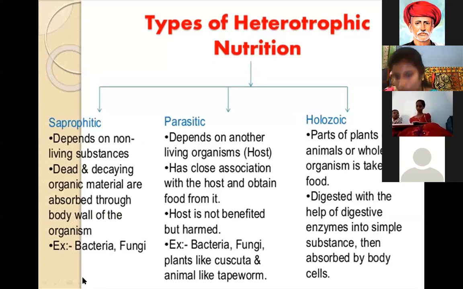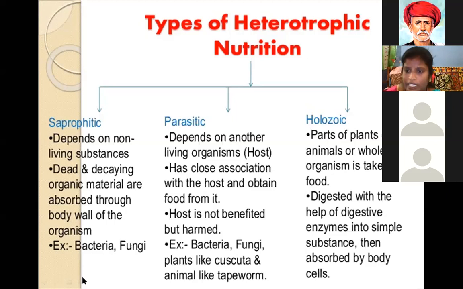The food is digested with the help of digestive enzymes into simple substances, then absorbed by the body cells. Every living organism consists of so many cells. After digestion, the food contents are carried to all parts of the body and give energy. These are the three types of nutrition. Examples of holozoic nutrition are human beings, plants, animals. More examples come under holozoic nutrition.